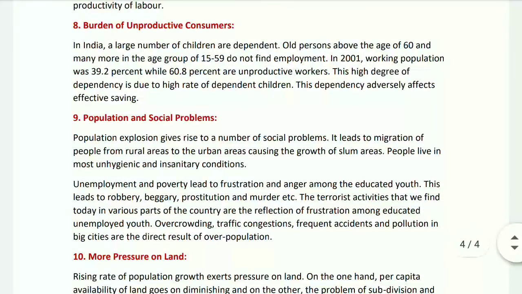Number 8, burden of unproductive consumers. In India, a large number of children are dependent. Old persons above the age of 60 and many more in the age group of 15 to 59 do not find employment. In 2001, the working population was 39.2%, while 60.8% were unproductive workers. This high degree of dependency is due to the high rate of dependent children. This dependency adversely affects effective saving.